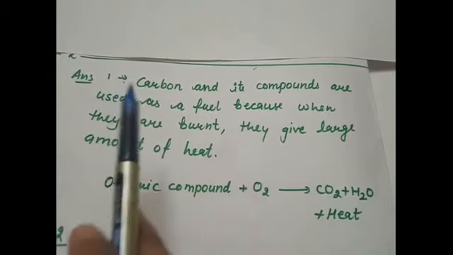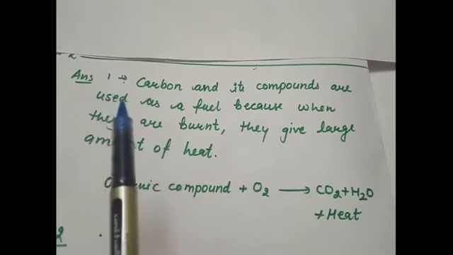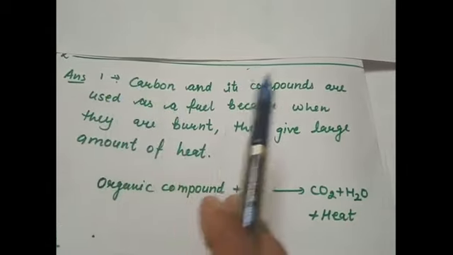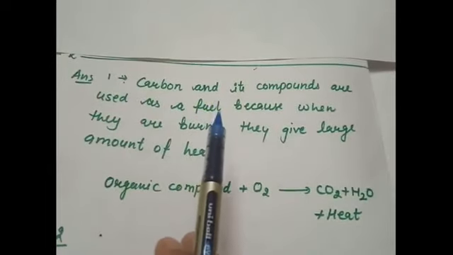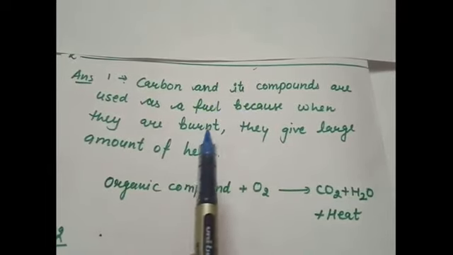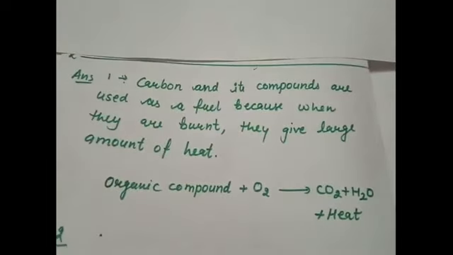Organic compounds, that is carbon and its compounds, are used as fuel because when they are burnt, they give a large amount of heat. Because the energy produced during this reaction in the form of heat is very large, carbon and its compounds are used as a fuel for most of the applications.